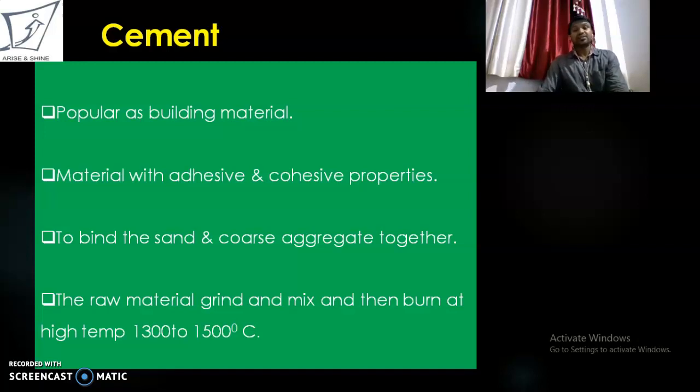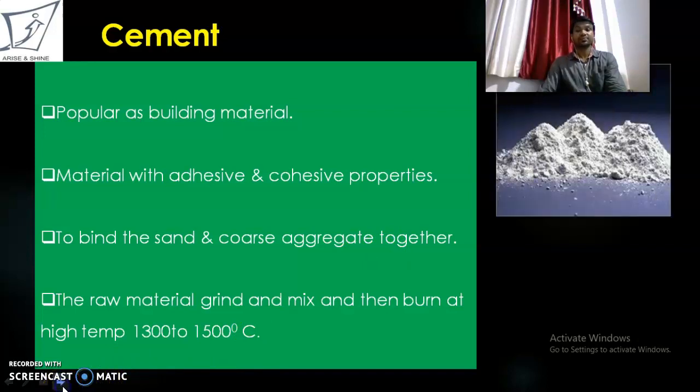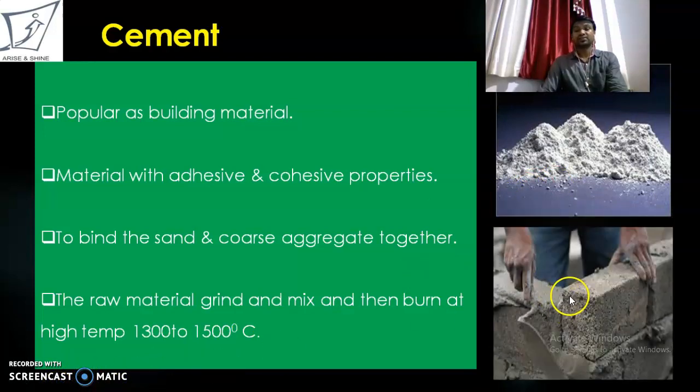I have prepared a separate video for the manufacturing process of cement, in which I explained the details. So this is the powdered form of cement which is obtained, and this is the application of cement. You can see that two bricks are connected with the help of cement powder.